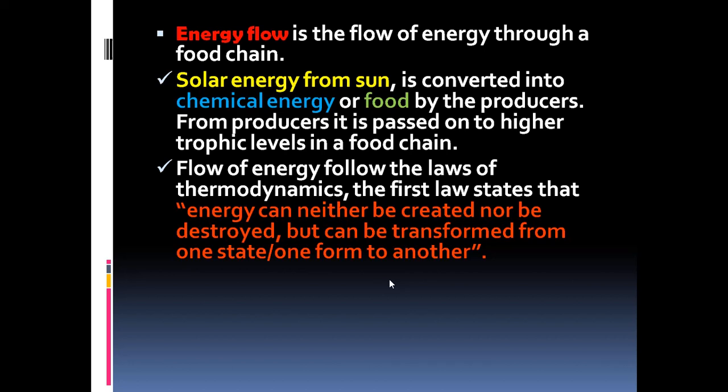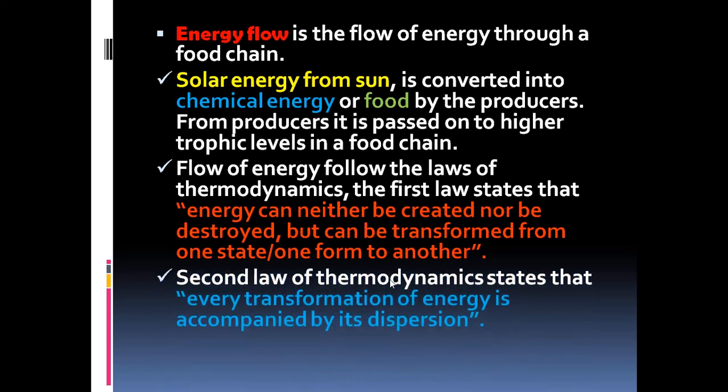and this food is again utilized by the herbivores, the animals which are feeding on the plants, and they get energy from them. So like this, the energy goes on transforming from one form to another form. It cannot be destroyed also. It will remain in this atmosphere on this earth in the form of biomass of the living organisms, in the form of heat in the atmosphere. So that's how energy can neither be created nor be destroyed. The second law says that